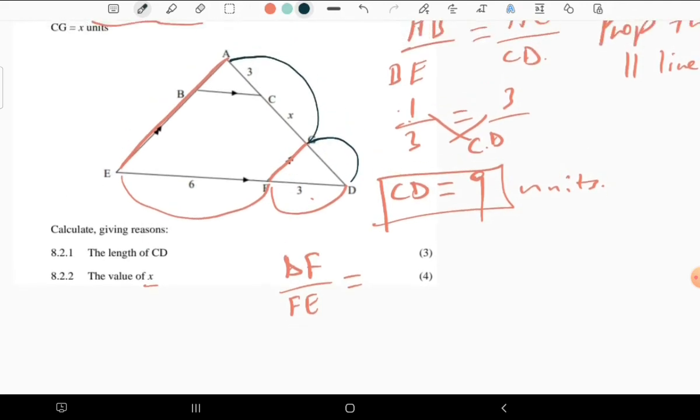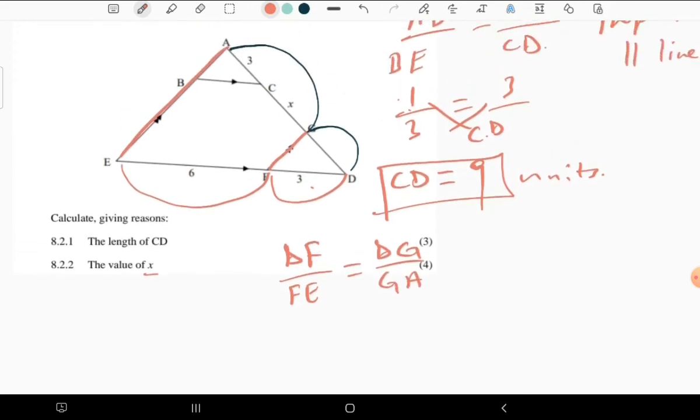So you can see how it goes. DG over GA. You can see that it's still the proportionality theorem.